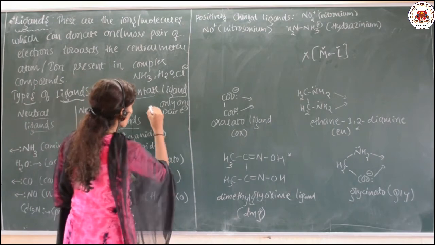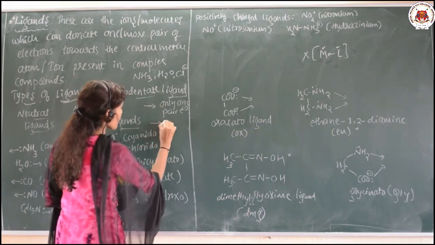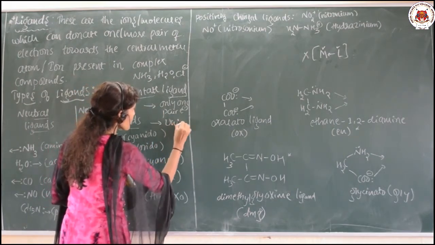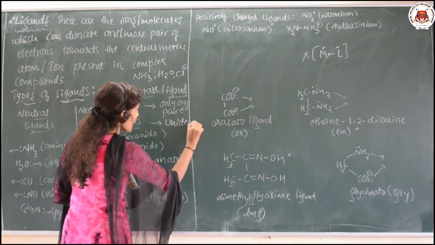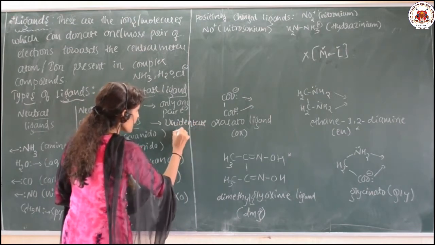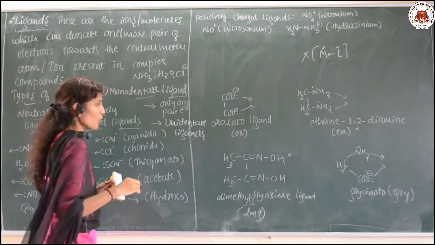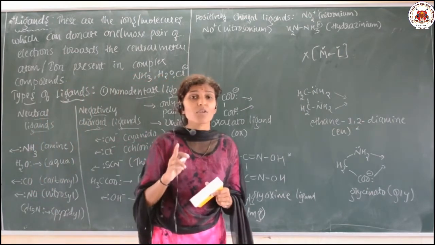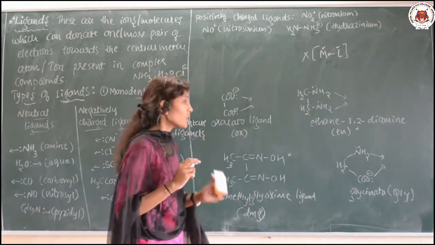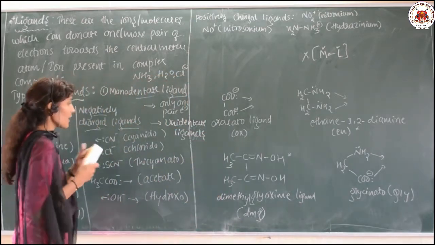This is the first point. The second point is these are also called unidentate ligands. These are called unidentate because they have only one donor atom. That is why these are called unidentate ligands.